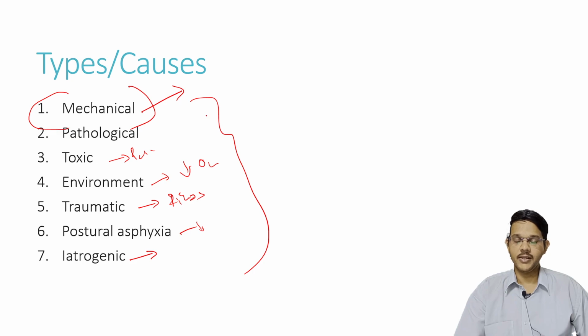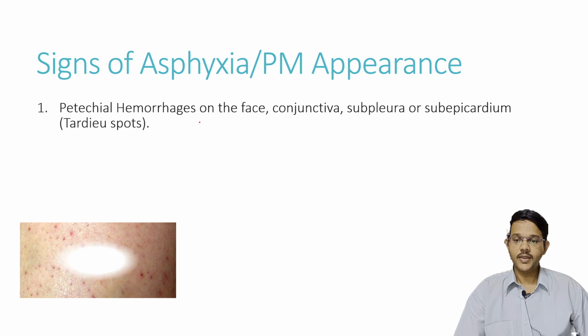Coming first to the signs of asphyxia. There are three main signs of asphyxia in any asphyxial death. So if any person dies because of any cause of asphyxia, these three common signs will be present. One is petechial hemorrhages, also known as Tardieu spots. They may be seen on the face, conjunctiva, subpleural, or pericardium.